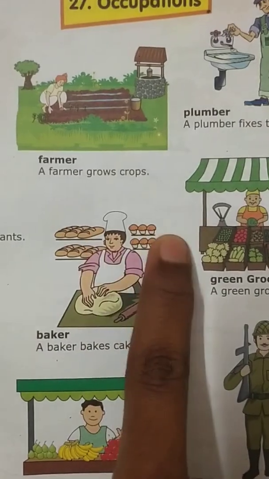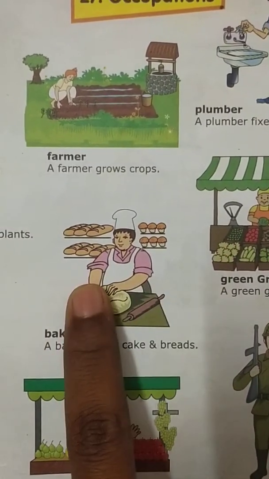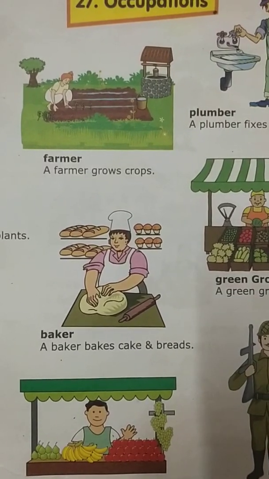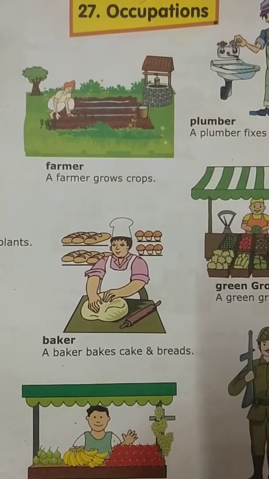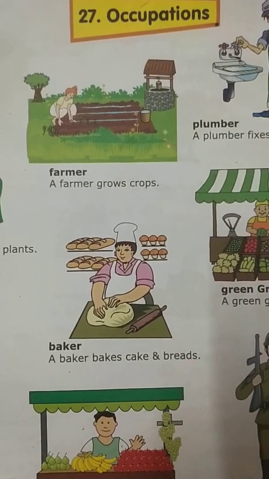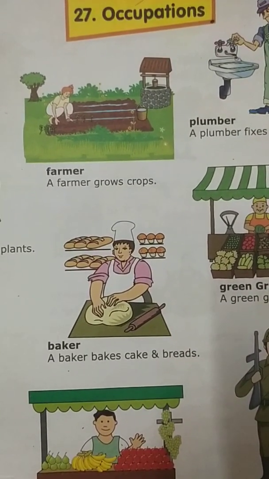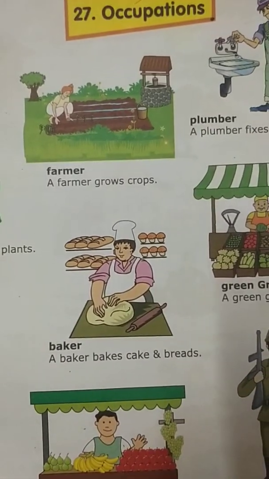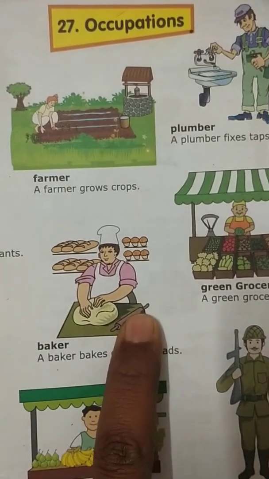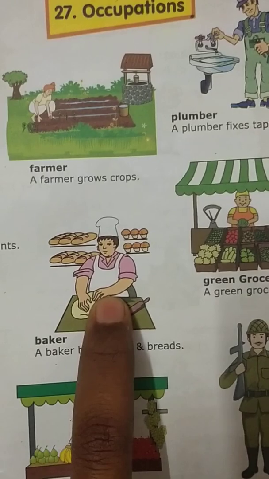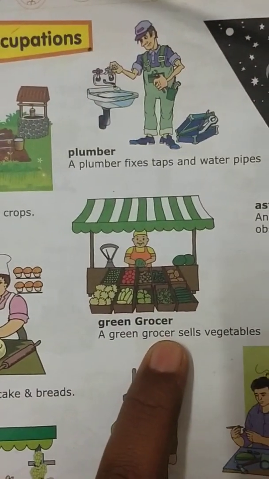Hey, wow! Colorful buns we have here. Who is he? He's a baker. Where do we see a baker? We see a baker in bakeries, right? He will bake cakes and breads. You would have seen him in a bakery, no? He's a baker. What is his occupation? Baker. Bakery people, uncles and all, what do they do? They are bakers.